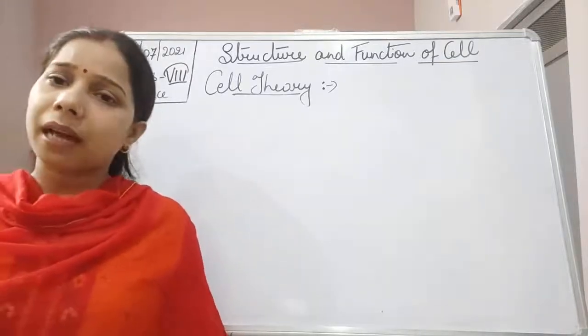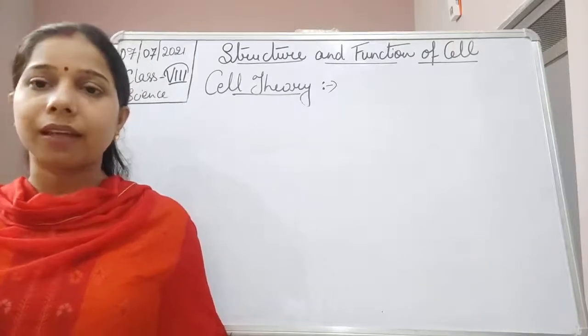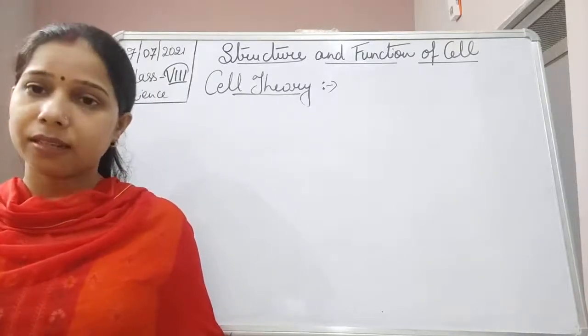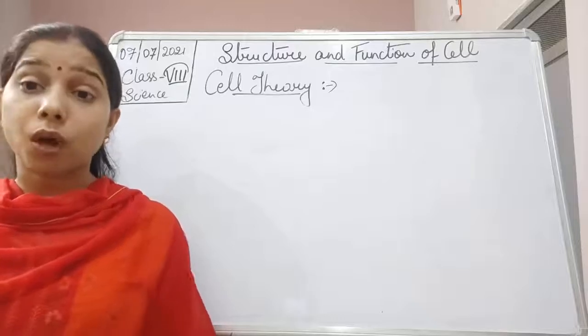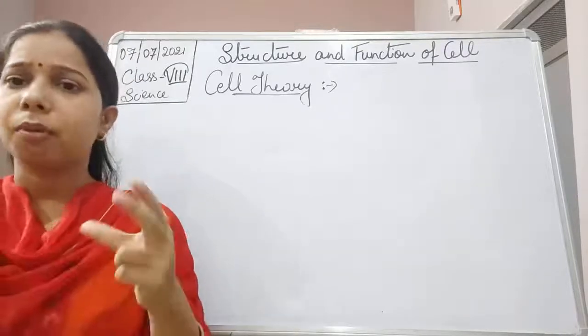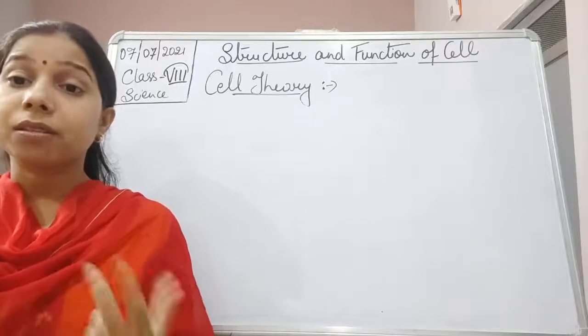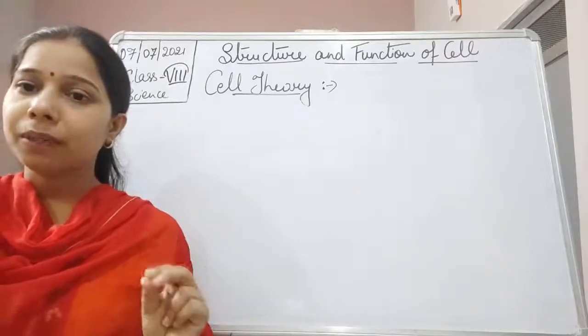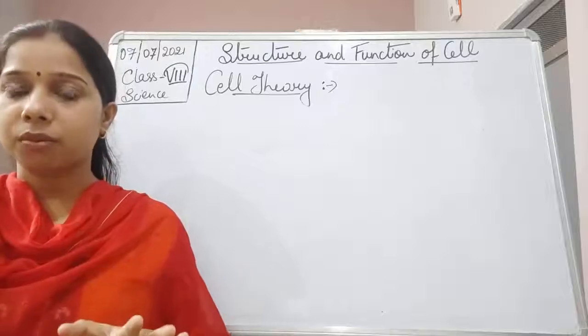See students, since it helps in making a living organism, it is called the building block of life. While making a building we need blocks. What is that block? Block is the brick. With the help of bricks only we construct a whole house.